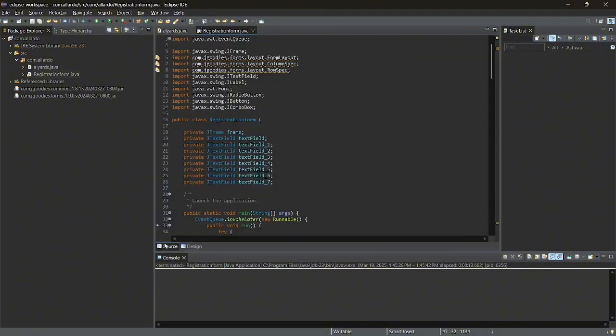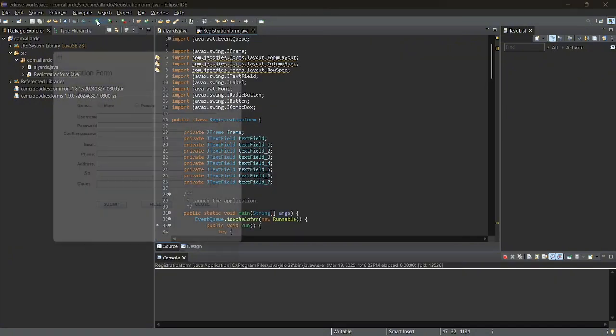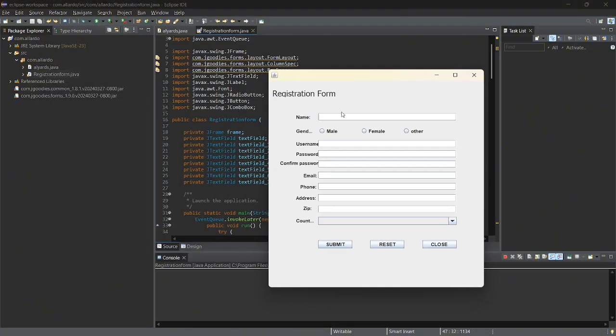Let's try running. There it is. We can add name, ALLARDO. There we go. Main. Then we can add anything else. So that's just about it.